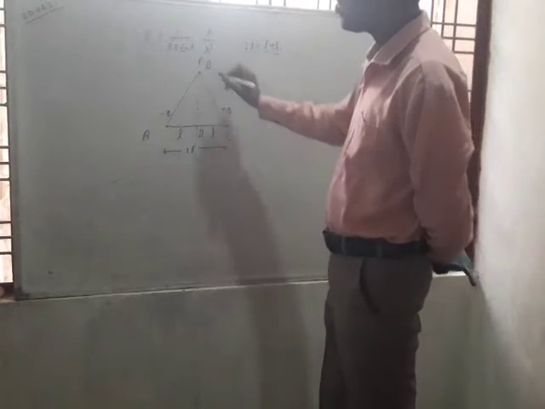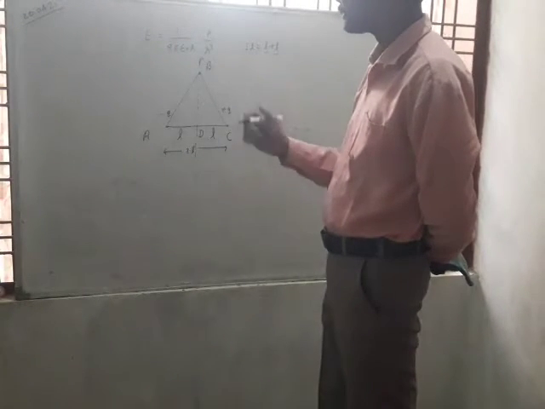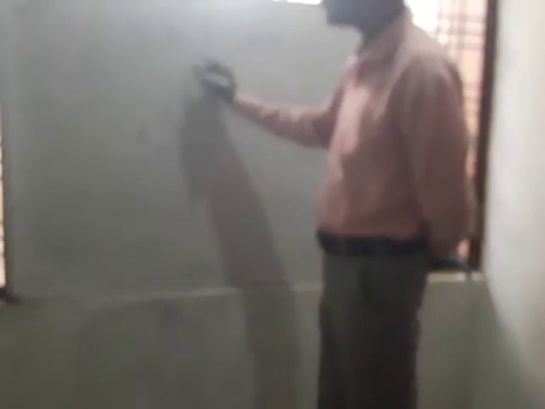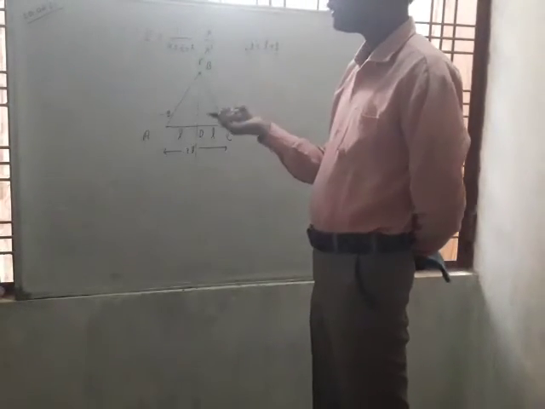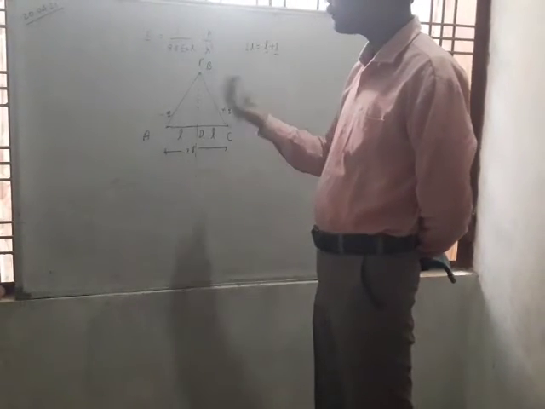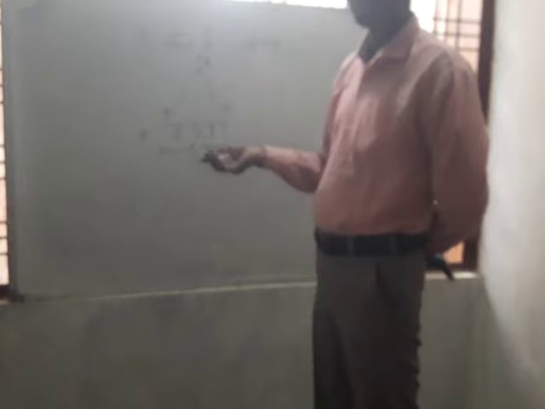Now we assume a test charge at point P. Suppose that the test charge is a very small positive charge, which is used to know the existence of any external field.